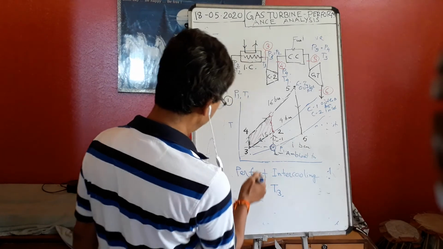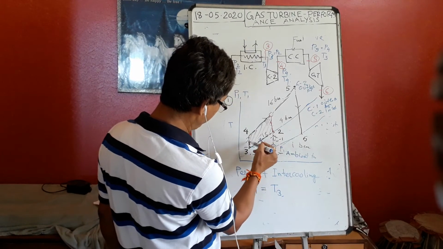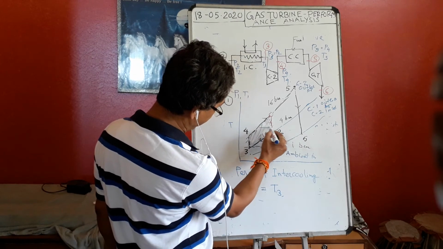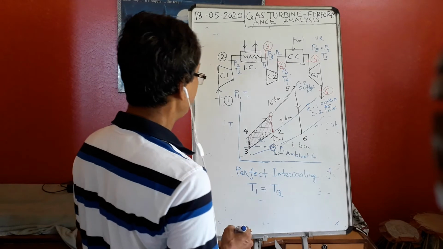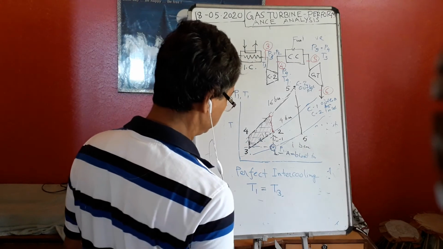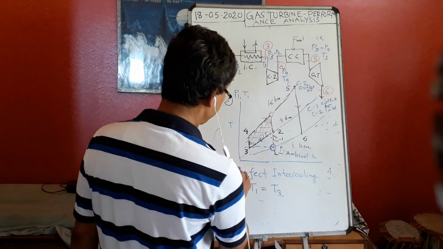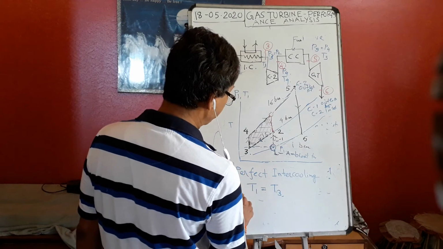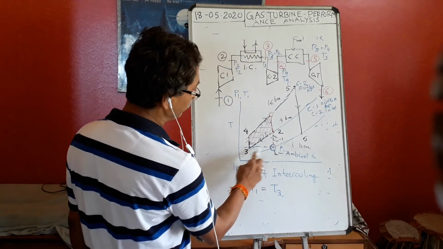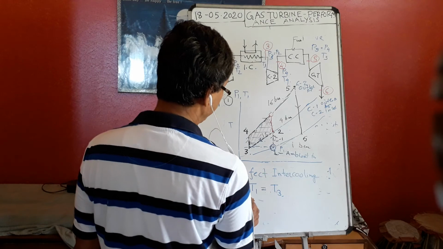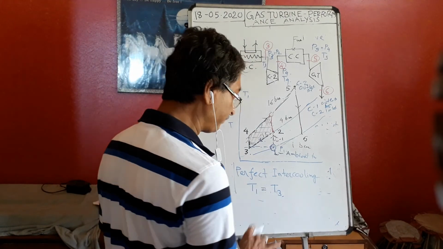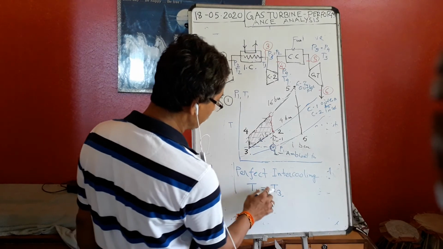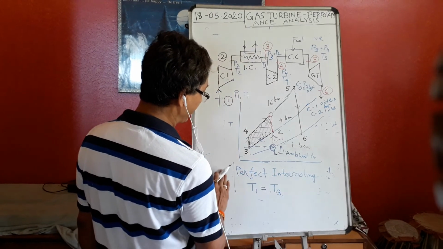Because I have told you that if I use two compressors, W net will increase by this shaded area. Then I am interested to find out the maximum one. If T1 and T3 are both the same, that is called perfect intercooling, and if T1 and T3 are not the same, that is called imperfect intercooling.